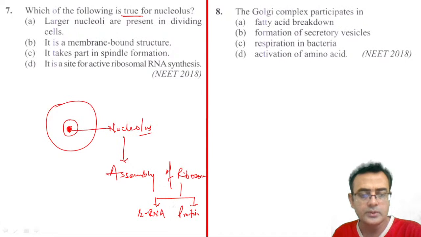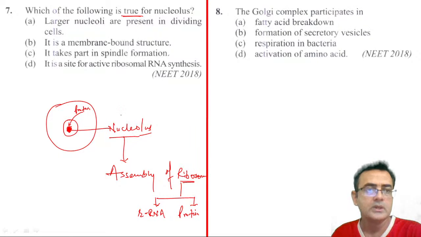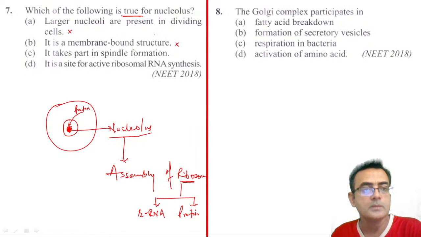So what happens here in the nucleolus, the rRNA are there because it is inside the nucleus, so transcription takes place here, and they carry the protein from the cytoplasm, right? From the cytoplasm they bring the protein, and here they assemble on the nucleolus. So this is not correct. It is a membrane bound structure? No,